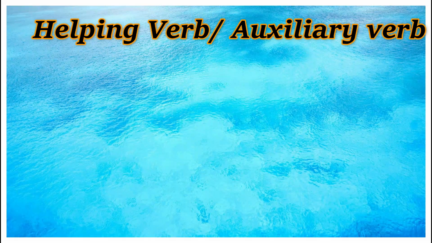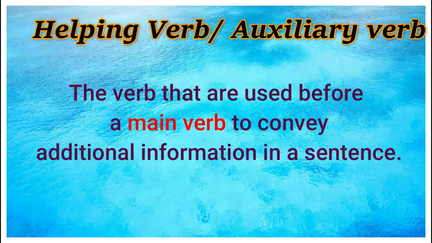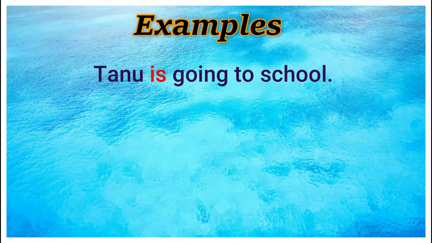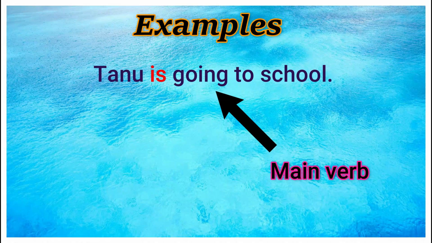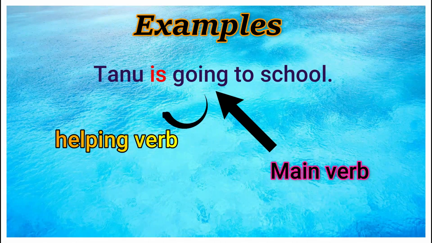Now the next type is helping verb. Helping verb is also called an auxiliary verb. Helping verbs are the verbs that are used before a main verb to convey additional information in a sentence. It shows the tense of the sentence. Tanu is going to school. So going is the main verb and is is a helping verb. It helps the sentence to tell the tense of the work.